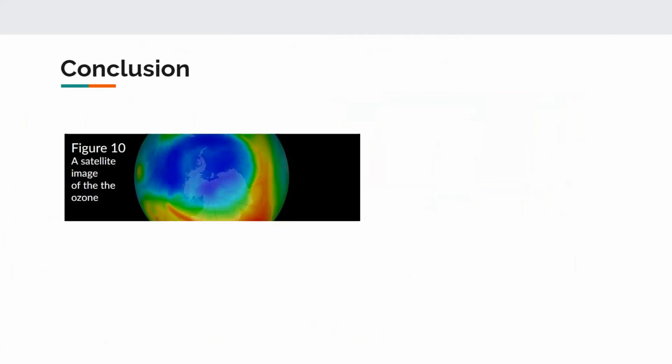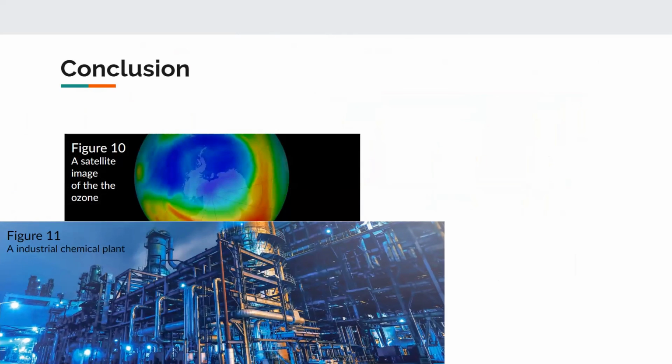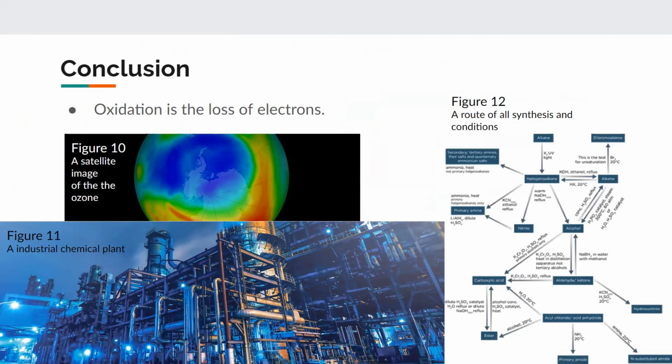Organic oxidations are numerous and have a large outreach. Everything from the generation and depletion of the ozone layer to the industries and jobs it supports within the chemical and livestock fields. The simple definition is that all oxidation is the loss of electrons. There are so many different uses and implications, and a small amount of them have been discussed here, and even then only the surface was barely scratched in this presentation. There are so many topics and ideas within organic oxidation, it would be impossible to discuss them all in one go.